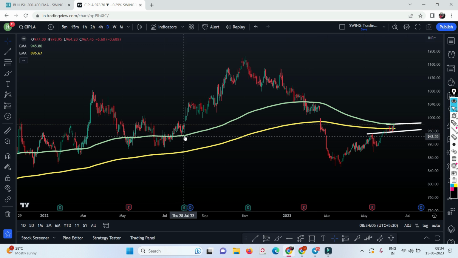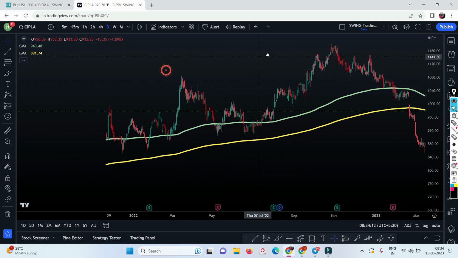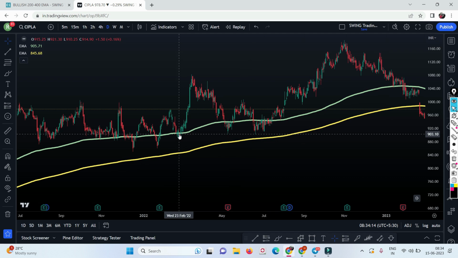See, what did I say? It took the support of the 200 moving average, it went up, it went up, it went up, and finally it has kissed the 200 moving average. I can show you hundreds of examples. It took the support of the 200 moving average, it went up again. It took the support of the 200 moving average. That's it, right? Every price, guys, every price.